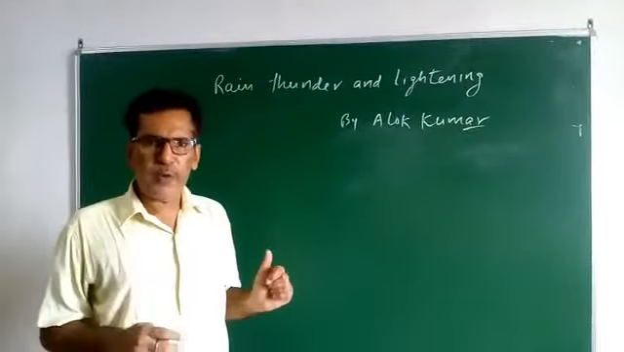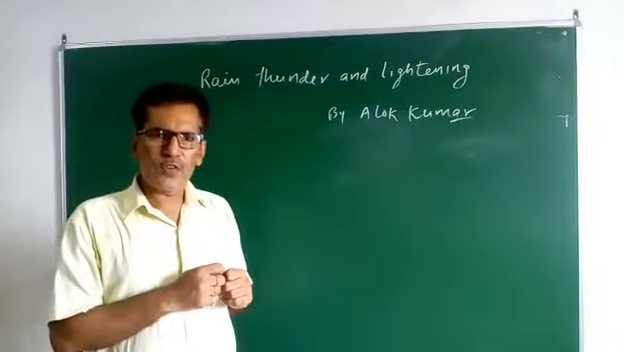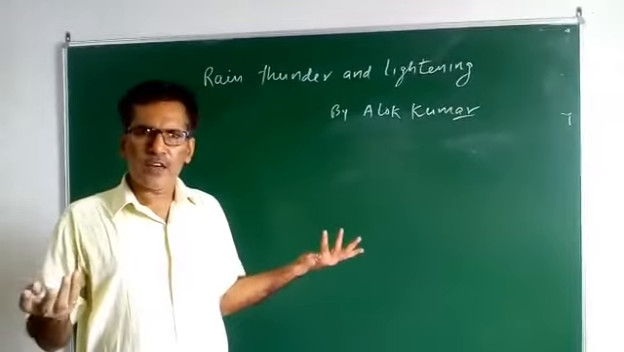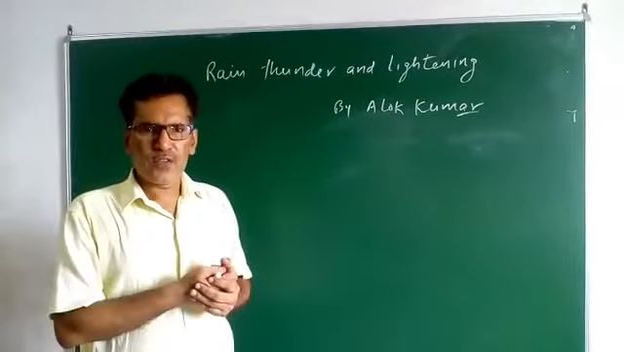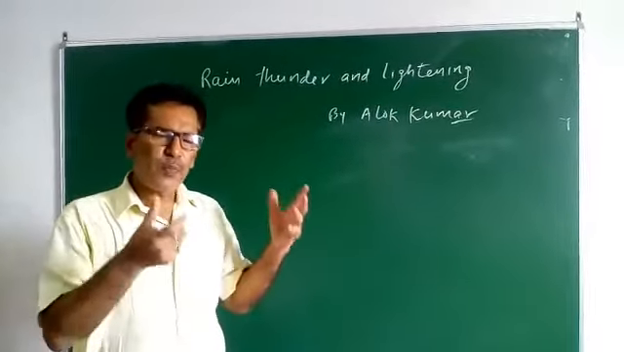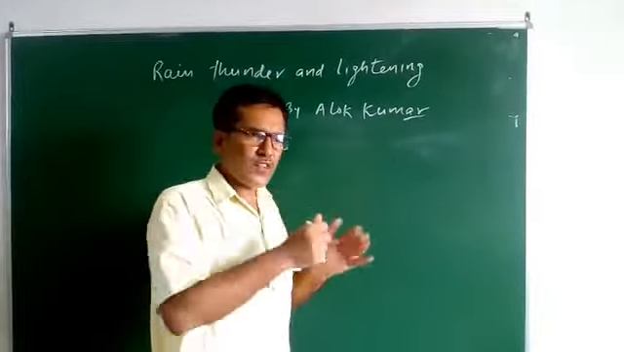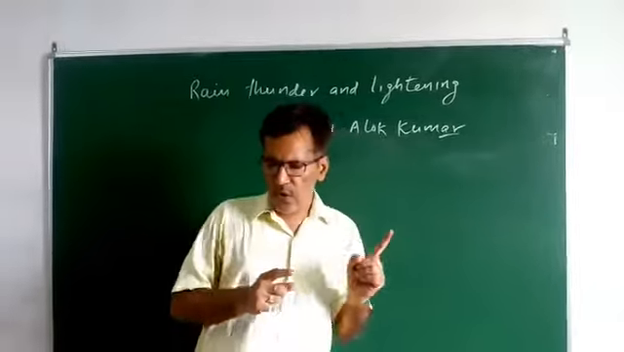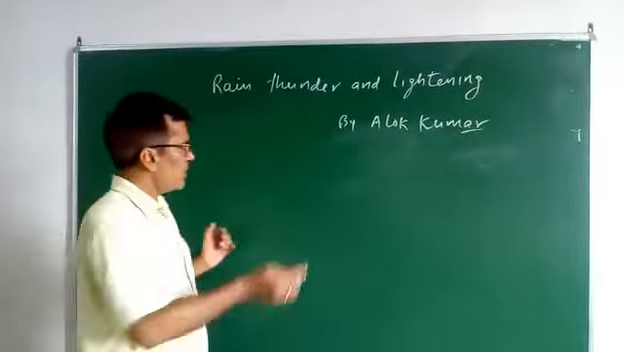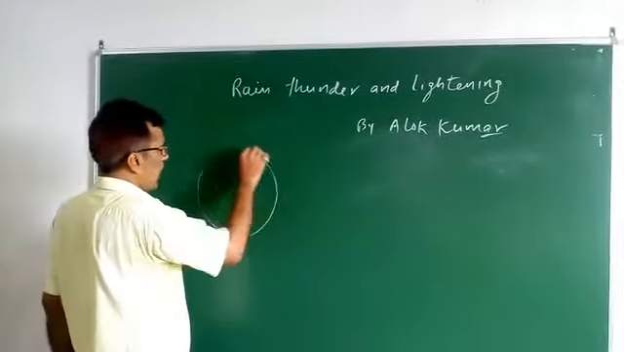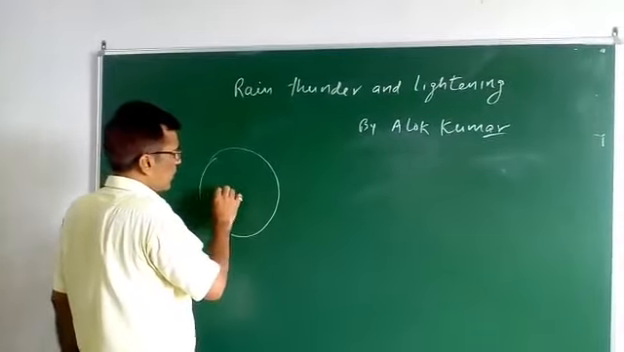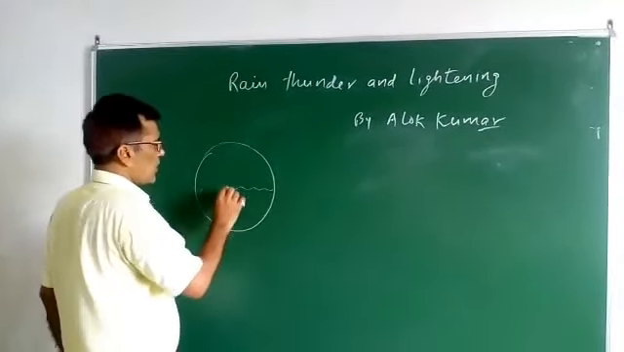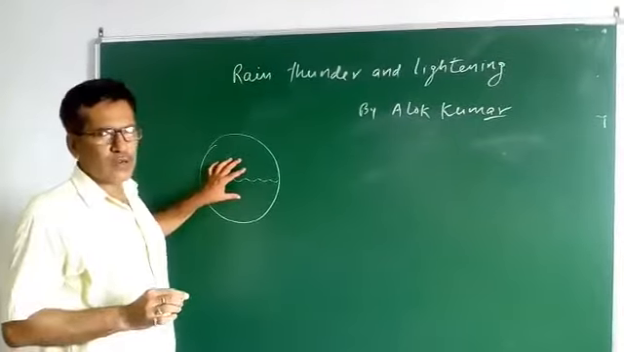In this part of my video, I am going to discuss how rain occurs. Rain means the falling of water on the earth's surface from the sky. It's called rain. Actually, this is our earth, and we know that a major part of this earth is water.